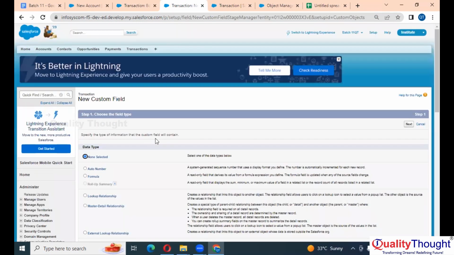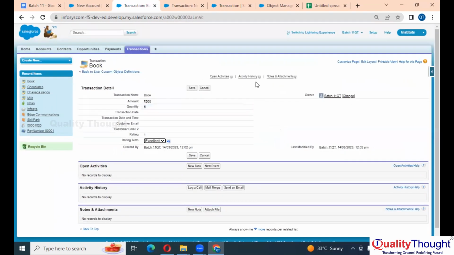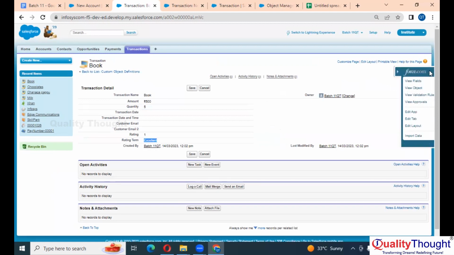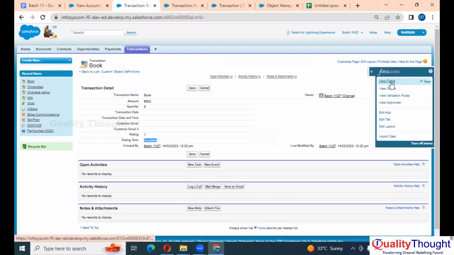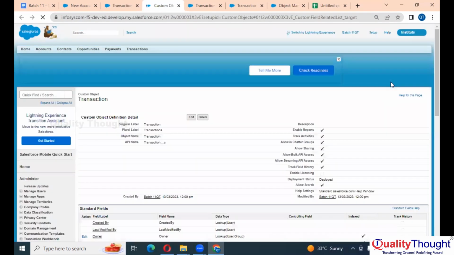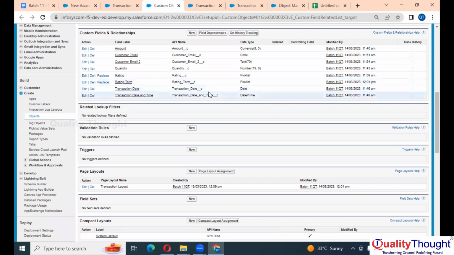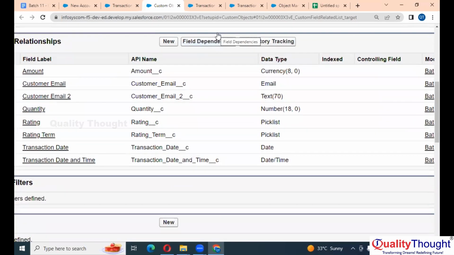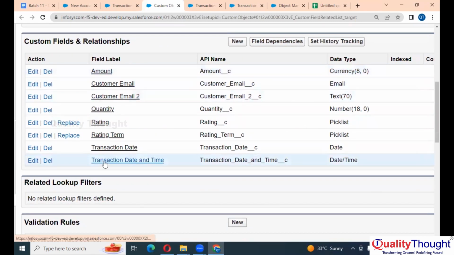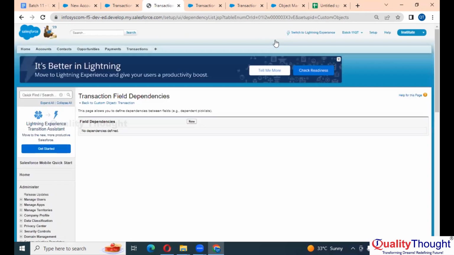For that, I need to go to this object. Let me show you again. From here, click on view fields. Here we have something called field dependencies. These are the fields that we have created, right? And here we have something called field dependencies. I'll click on it. Click on new.